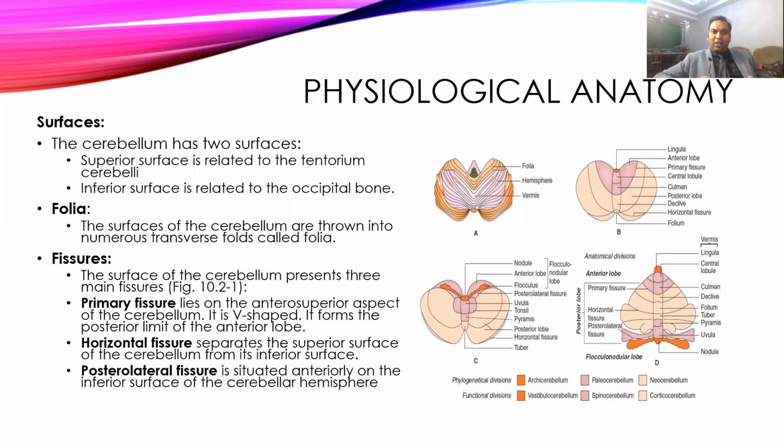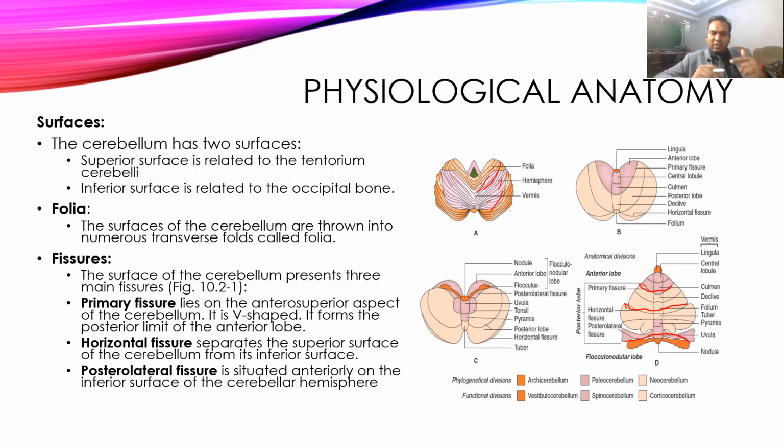Then it has folia, the numerous transverse foldings on the surface of the cerebellum. Too many foldings will be there. And when a folding goes much deeper, that is considered a fissure. So it has a primary fissure, then a horizontal fissure and a posterolateral fissure. So this is the primary fissure, this is the horizontal fissure, and this is called the posterolateral fissure.